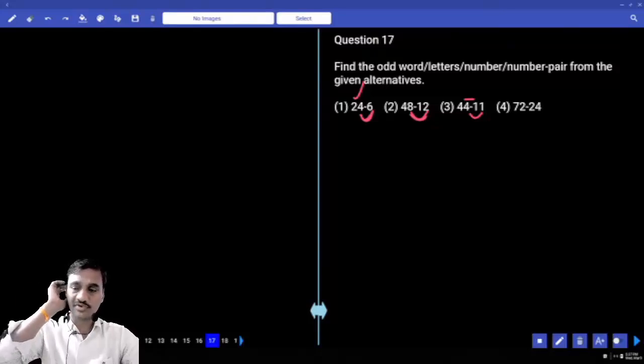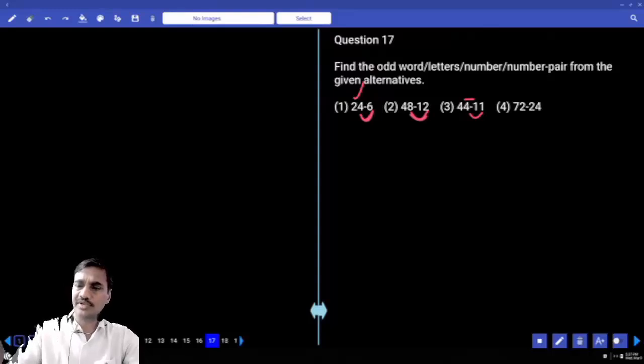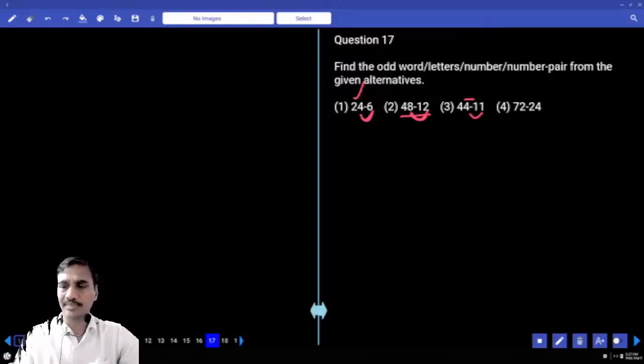And 24. Here 4 into 6, here 4 into 11, and 2 into 24. Here 48 should come. Do we get the answer here? The same pattern must come. 8 and 4 into 11 is 44. 8 into 12, 96 should come.